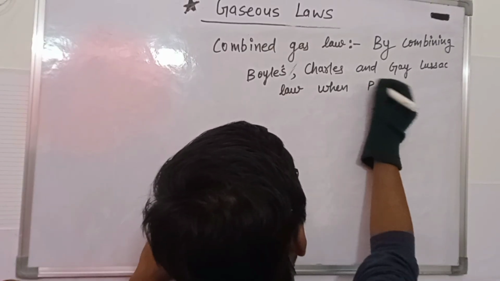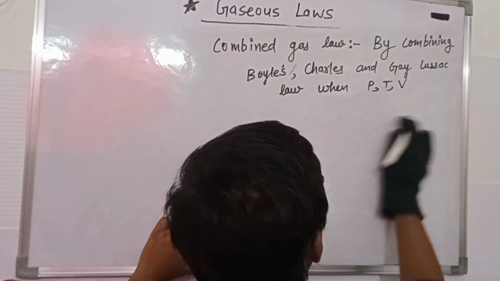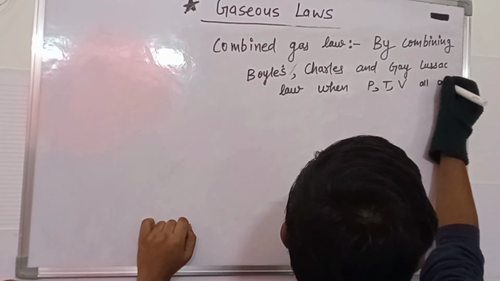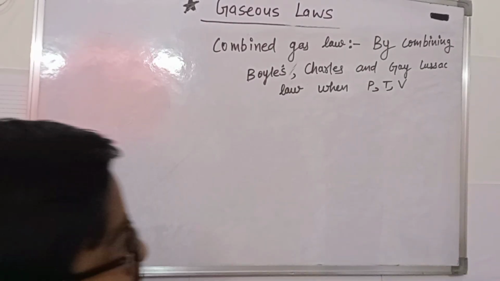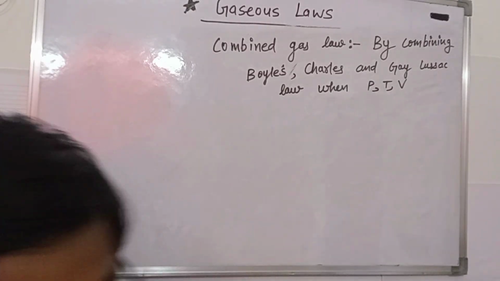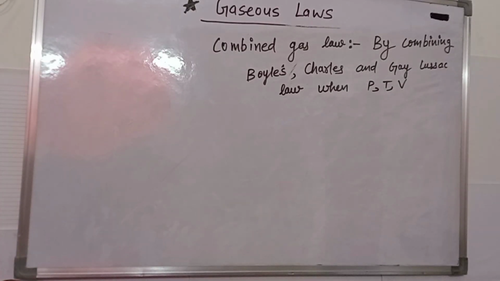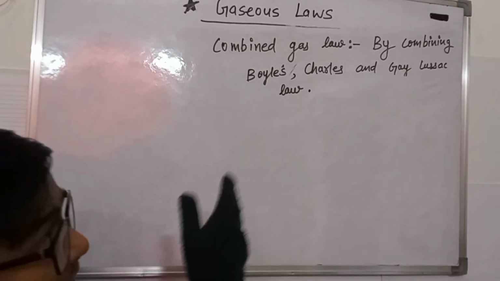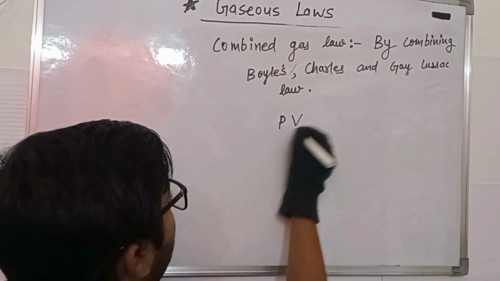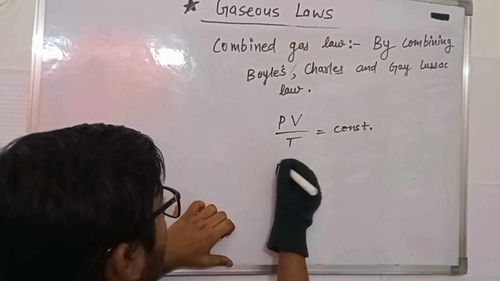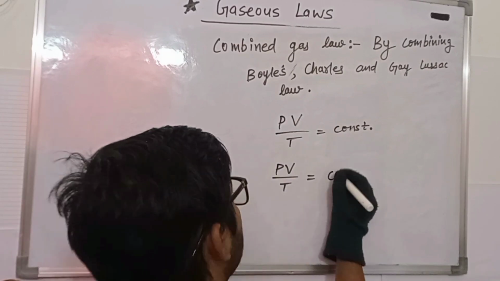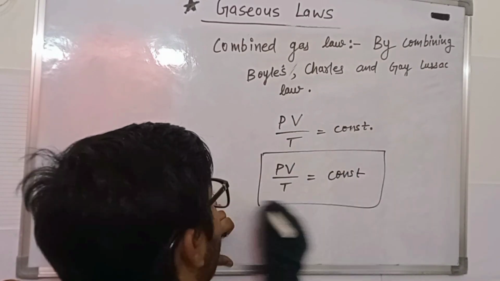When we combine all these three laws, then we get PV upon T is constant. PV upon T constant is known as the combined gaseous law.